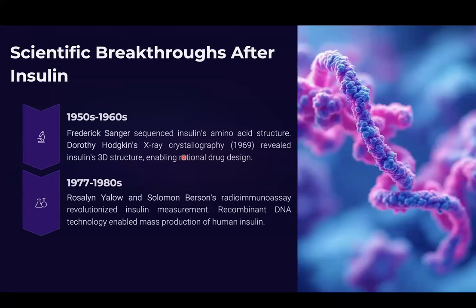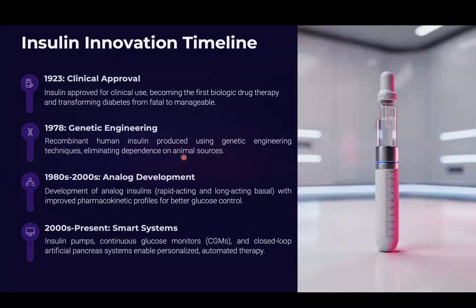The scientific breakthroughs evolved in the mid and late 20th century. Frederick Sanger, we will also study. He also got a Nobel Prize. We will see Sanger sequencing later on. He sequenced the insulin amino acid structure. Hodgkin's X-ray structure revealed the 3D structure of insulin that also allowed drug design. Yalow and Berson's radioimmunoassay revolutionized insulin measurement. So now we can measure the insulin level, and recombinant DNA helped to produce a mass production of human insulin.